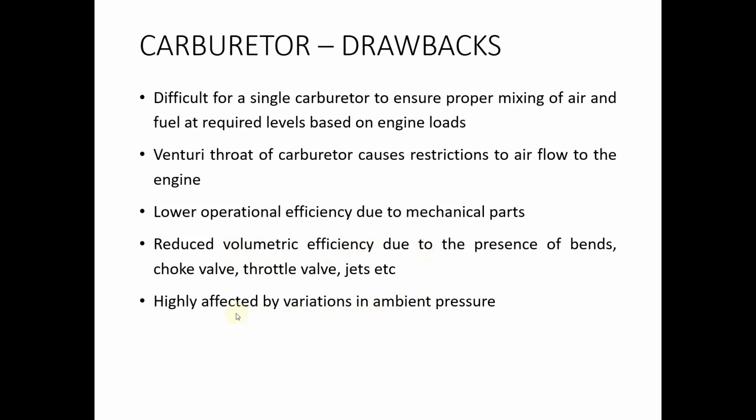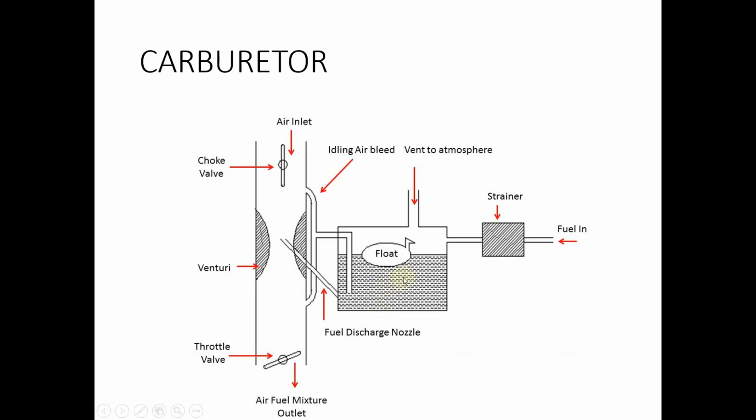Then the main disadvantage is that it is highly affected by variations in ambient pressure. Since the float valve or this collecting tank is open to the atmosphere, the fuel is maintained at atmospheric pressure. So whenever there is a change in atmospheric pressure, that change will be reflected in the fuel also.